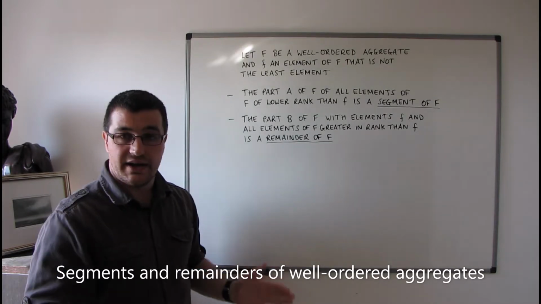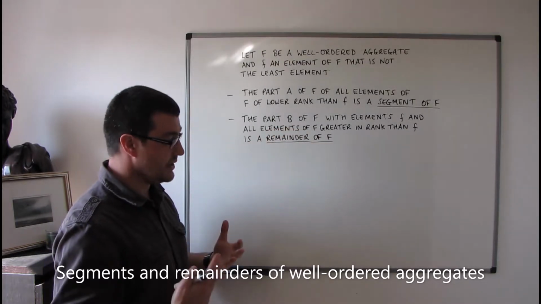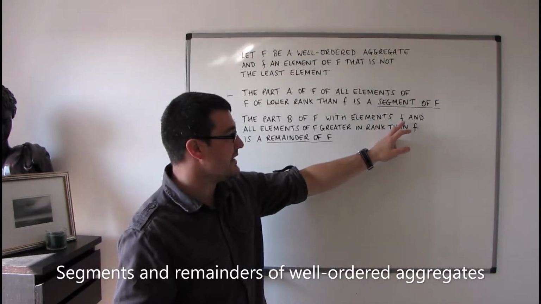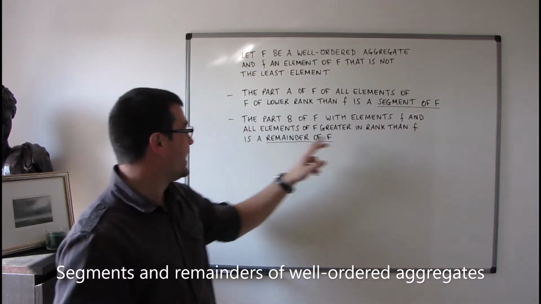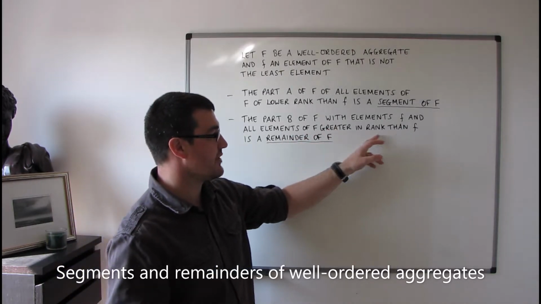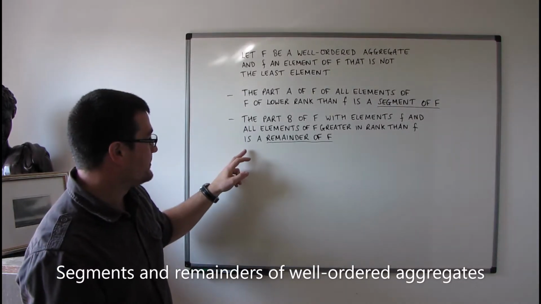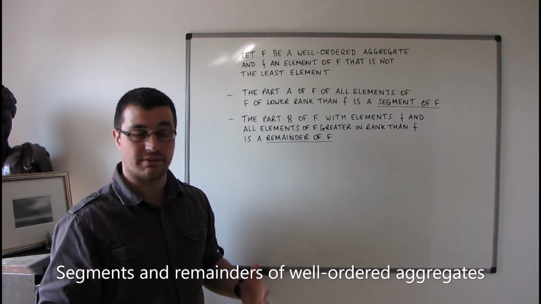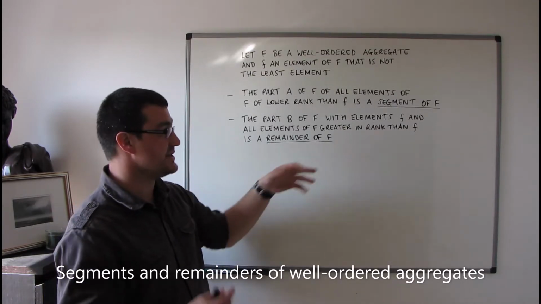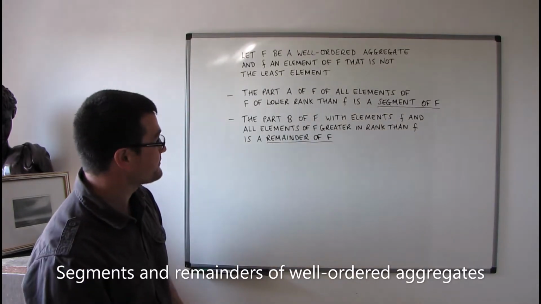Okay, and we can also define another part to this aggregate, B. The elements of B are F itself, and all of the elements of the aggregate F which are greater in rank than the element F. So this is what's called a remainder of F, or again we can more precisely say it's the remainder of F determined or defined by the element F.